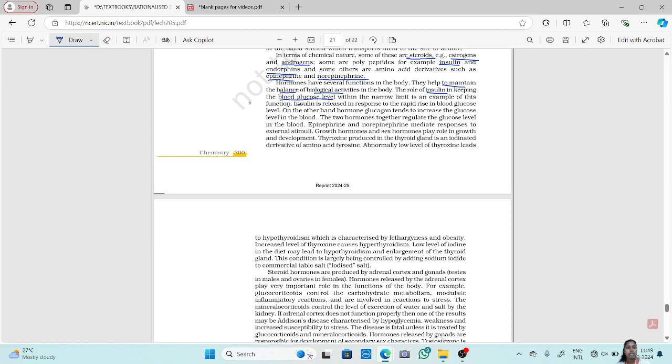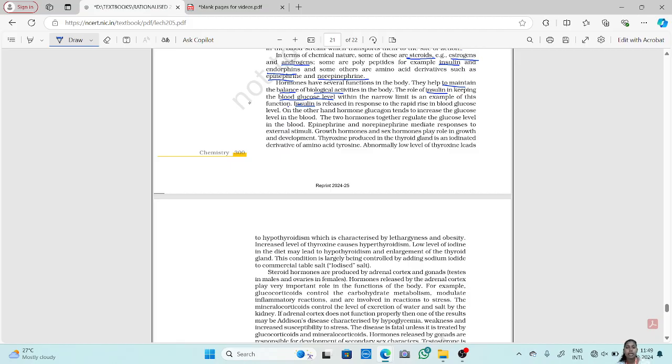When the blood glucose level in our body increases, insulin is released to suppress it. In some diabetic patients, the main reason is the non-release of insulin. So we give those patients insulin externally to control their blood glucose level.